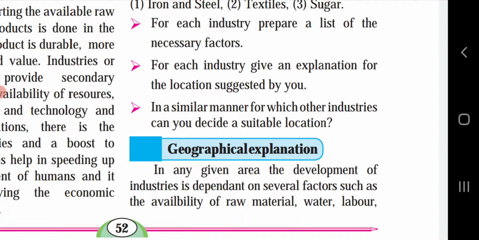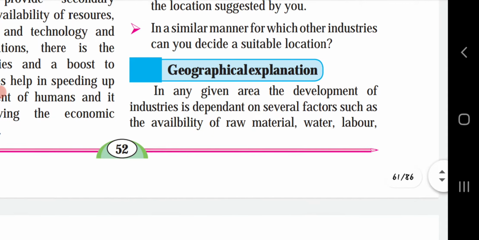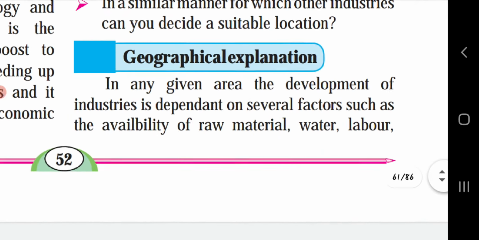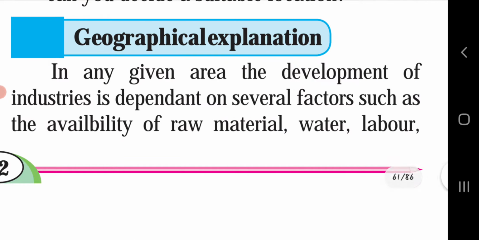The jute industry can be located where there is agricultural produce, labor supply and rivers are available. Again, automobile industries can be located where there are iron and steel industries, ample water supply and good transportation facilities. At those places, automobile industries can be located. So these are the different industries for which a suitable location can be decided. Depending on all these questions, the geographical explanation is given, so no need to explain it, we will just read it.